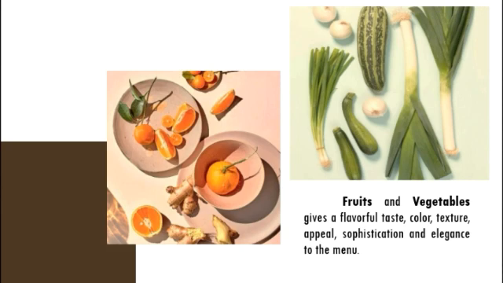Fruits and vegetables give a flavorful taste, color, texture, appeal, sophistication, and elegance to the menu. There are many varieties of fruits and vegetables available, and many ways to prepare, cook, and serve them, such as serving a cocktail drink, mocktail, and other beverages in a restaurant or bar containing fruits. And also, when preparing a meal, for example, an oatmeal bowl, we add some frozen berries, bananas, and strawberries so it will look nice together.